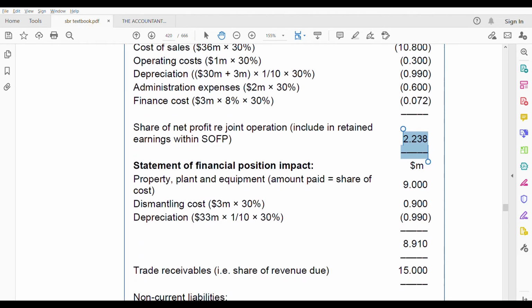Now let us go to the statement of financial position. So you start with property, plant and equipment. How much is your property, plant and equipment?